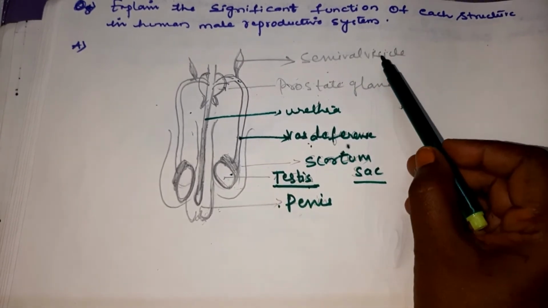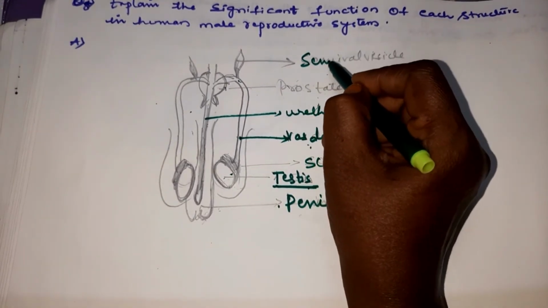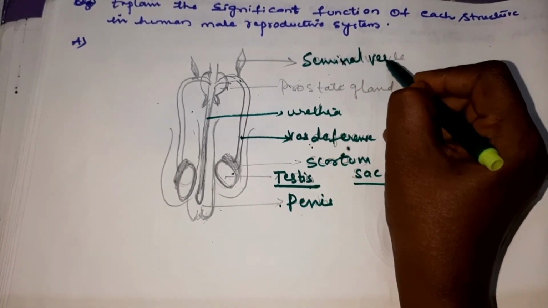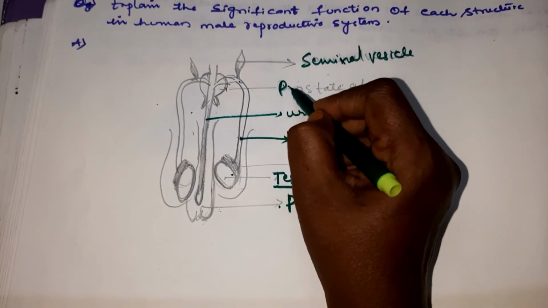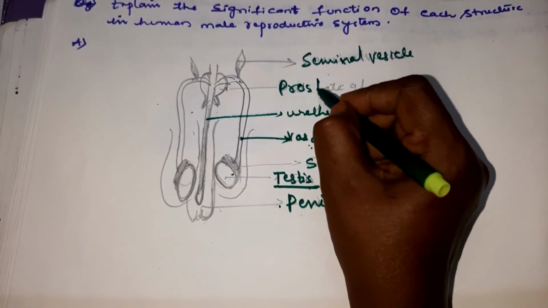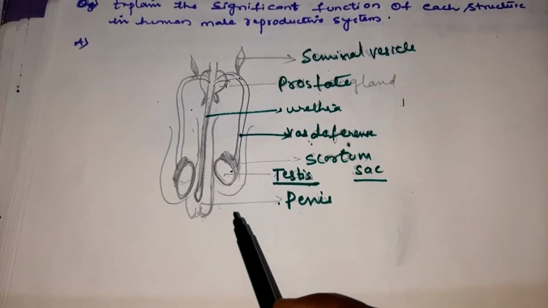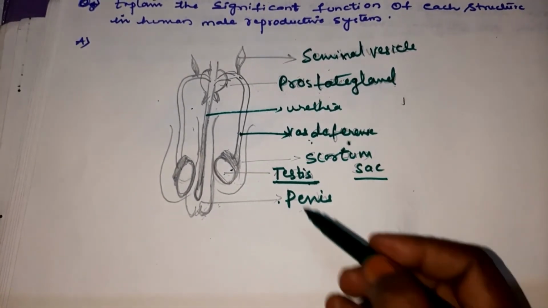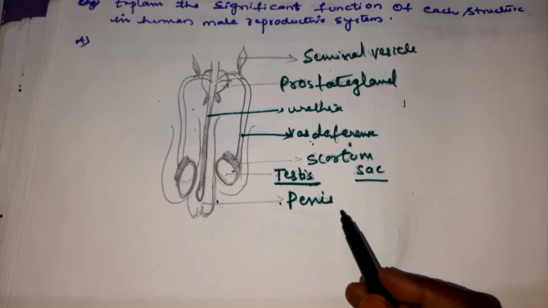So that is the function of the seminal vesicle and prostate gland. You got it, children? In an exam, in the question paper, there is no diagram, children, so to make you understand I have drawn the diagram and explained the function.